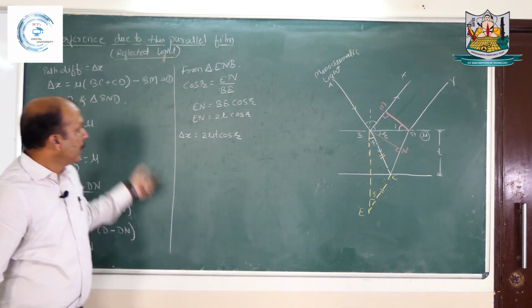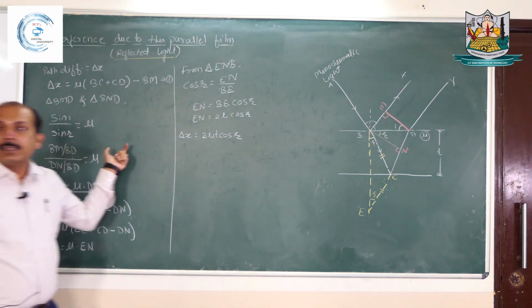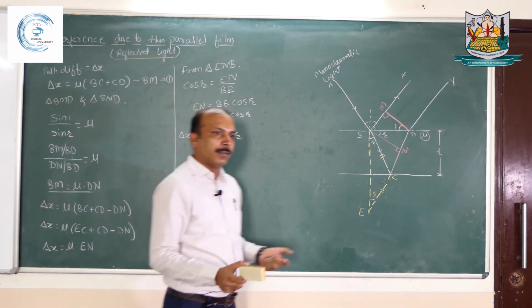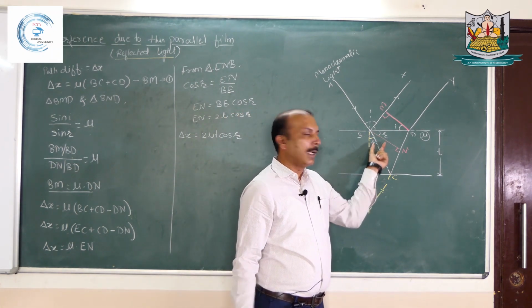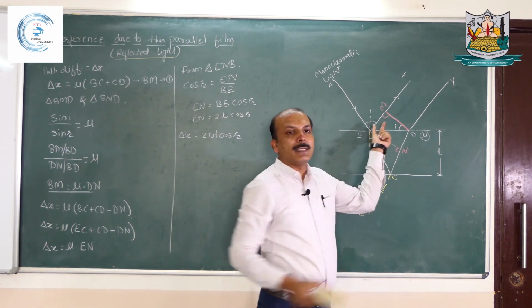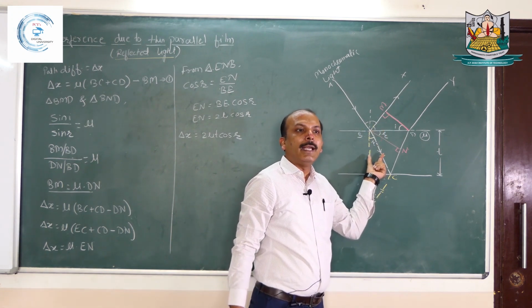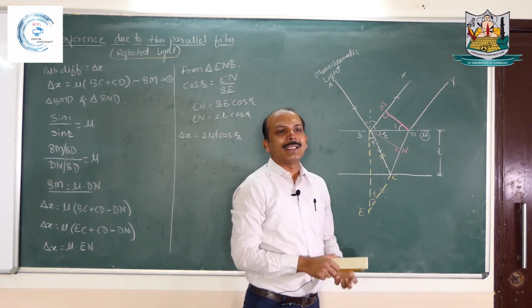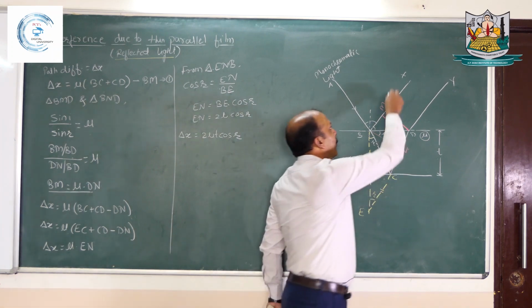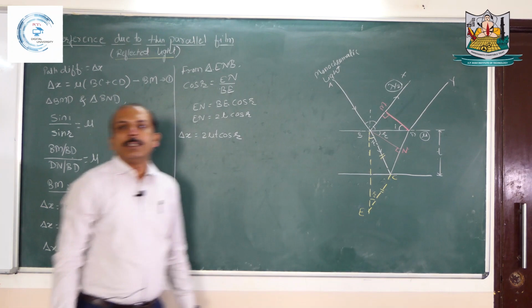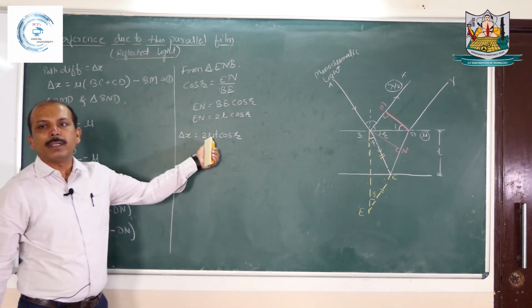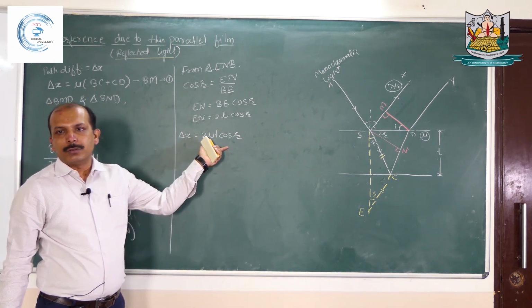But as this is the case of interference in reflected light, we need to consider one more phenomenon, that is, as this ray is reflecting from a denser medium, that causes an extra path of lambda by 2. So for this ray there is an extra path of lambda by 2, which we have not considered in this mathematical derivation.